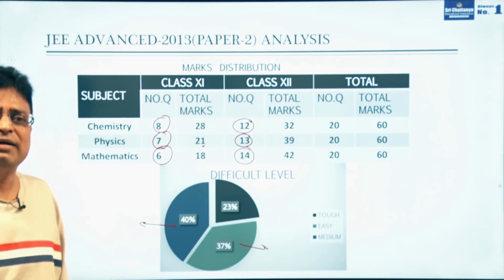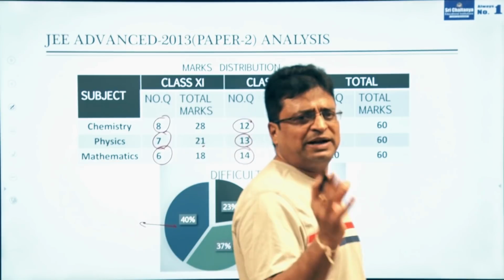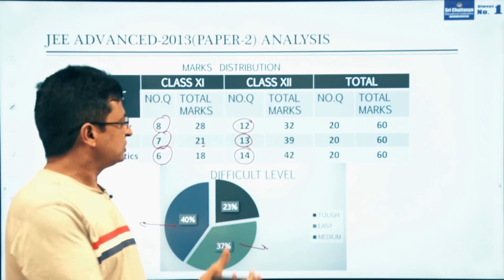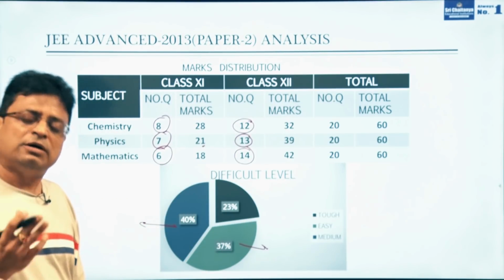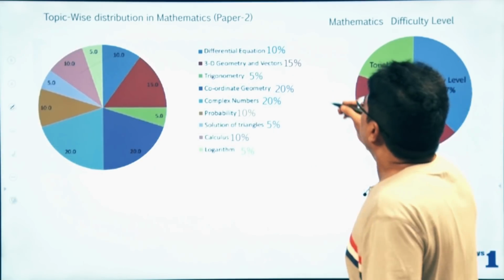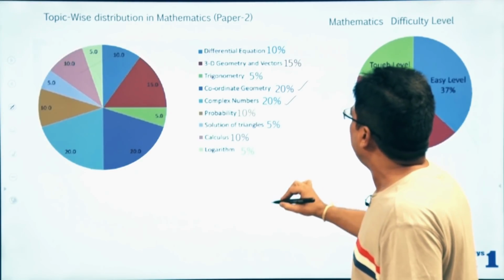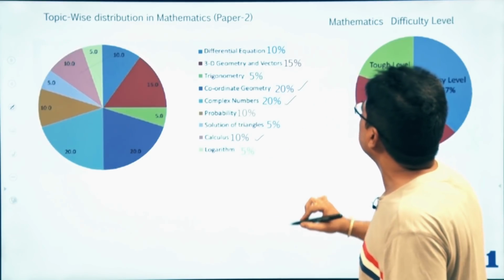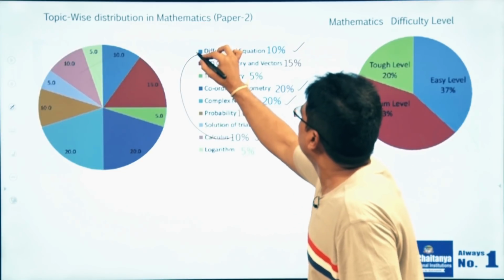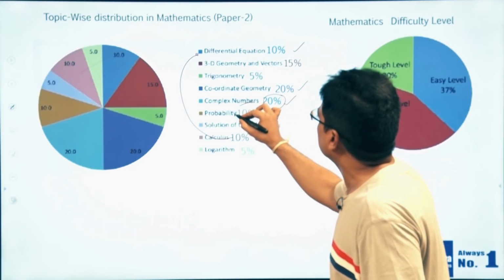If you are expecting a rank below 100 or below 1000, the story would be different. Whereas to gain a better rank and a best seat in IIT, focus on moderate and easy questions. Coming to paper 2 analysis in mathematics, this time they focused more on coordinate geometry and complex numbers, and of course calculus only 10%, differential equations 10%. So from these two topics only 20%. Coordinate geometry, algebra, this is the part from algebra I can consider.